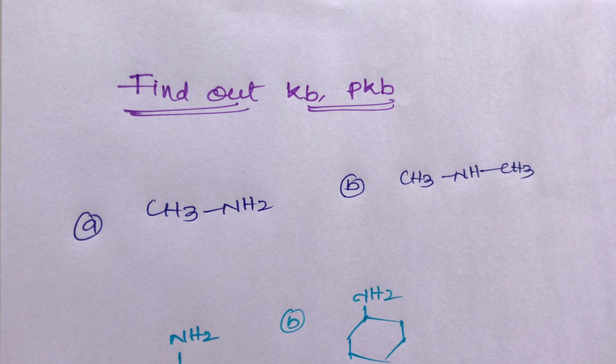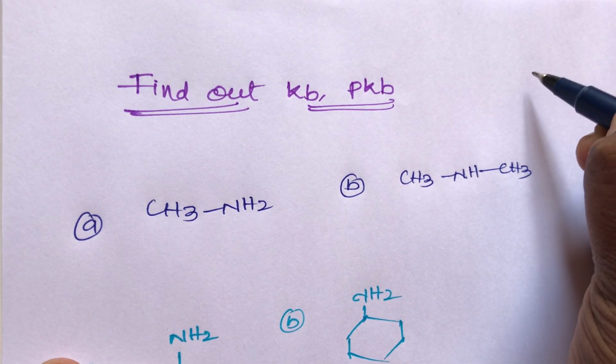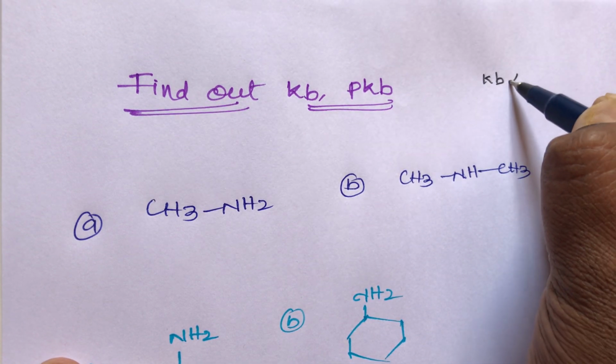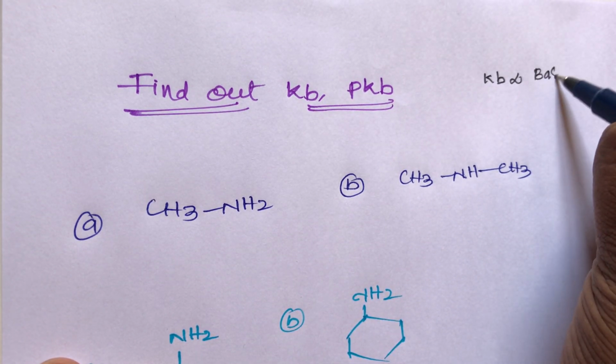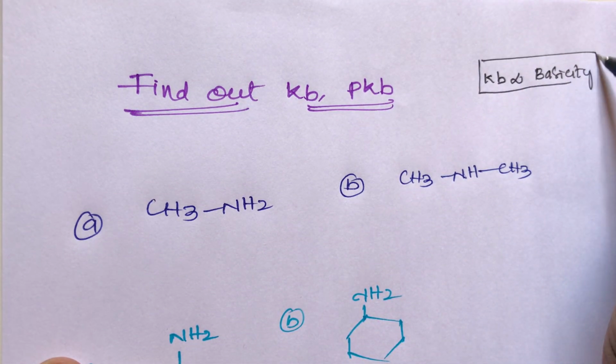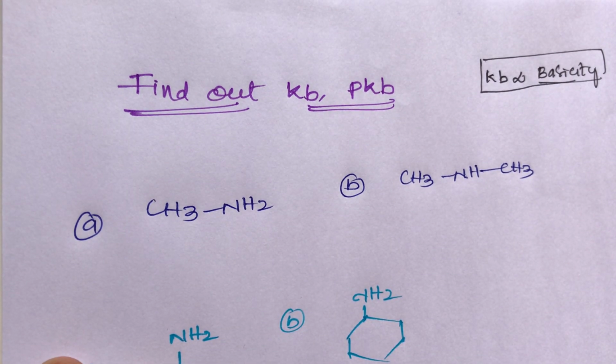Hello students. Now the next topic is to find out Kb and pKb. Find out Kb and pKb. Here, Kb and pKb depend on basic strength. I will use a simple trick, students. I am writing Kb here. Kb is directly proportional to the basicity or basic strength. Once again, the first condition, remember this simple trick: Kb is directly proportional to the basic strength.